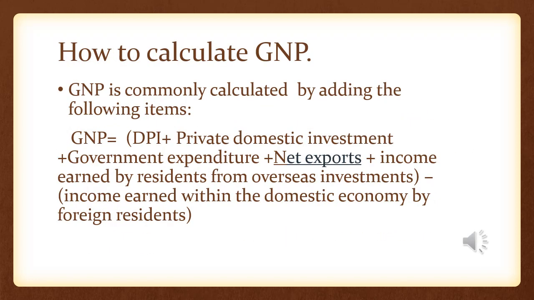Now we will see how we can calculate GNP. GNP is commonly calculated by adding the following items. GNP equals DPI plus private domestic investment plus government expenditure plus net exports plus income earned by residents from overseas investments, minus income earned within the domestic economy by foreign residents. So if any other country's people are working in our country, their income will not be included in our GNP.